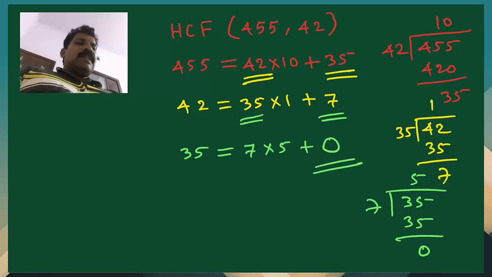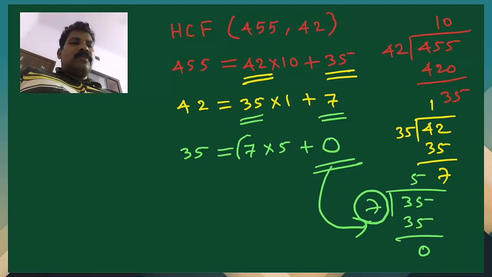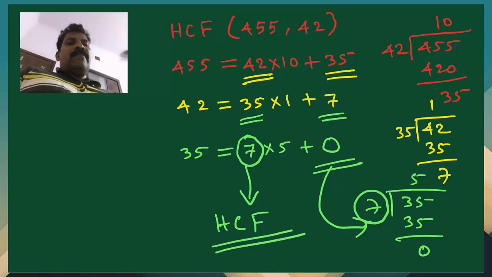And when the remainder is 0, in that division stage, which is the divisor? That is 7. So this 7 will be the highest common factor. So this way we can find the HCF of two numbers.